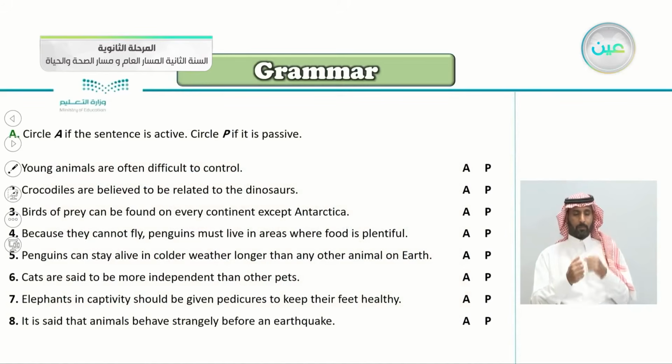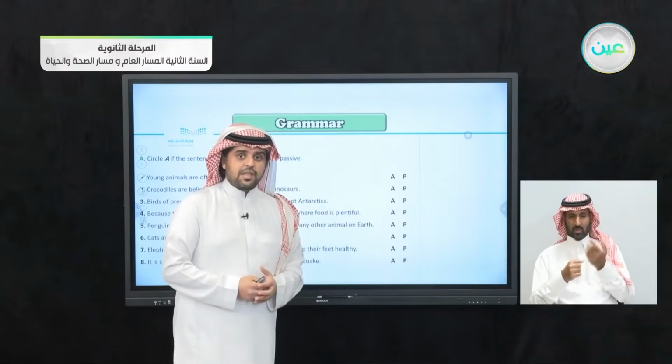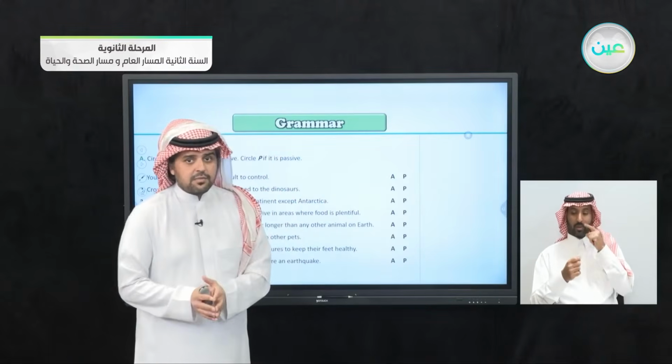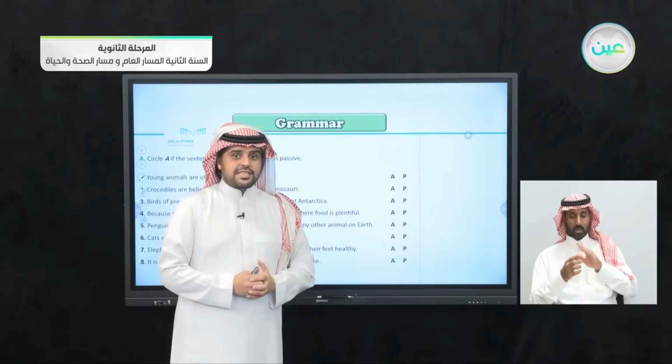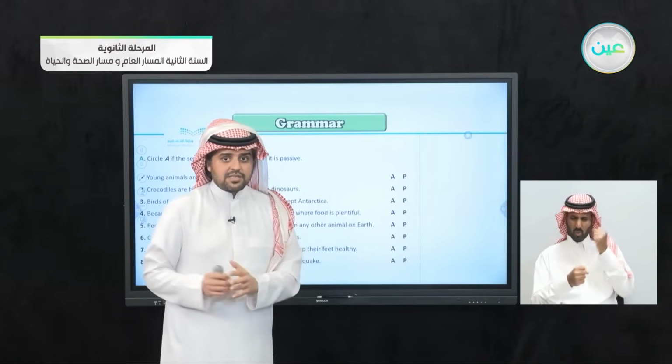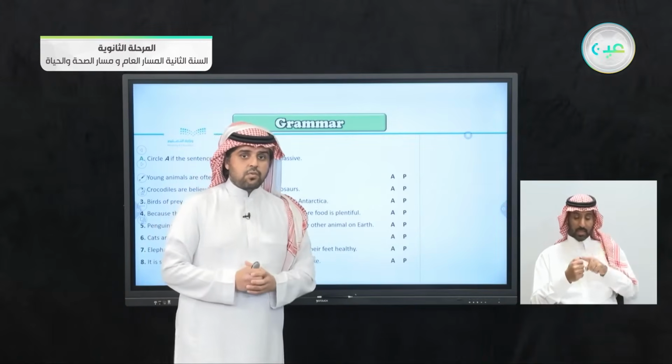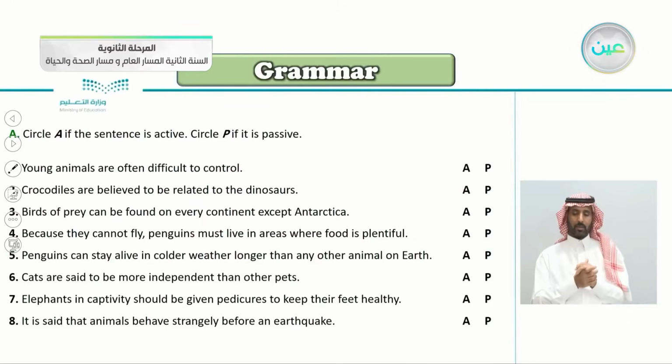So exercise A here, circle A if the statement is active, P if passive. So we'll be reading all of these statements. If it is an active statement, just put a circle on the A for active. If it is a passive statement, just circle the P for passive.